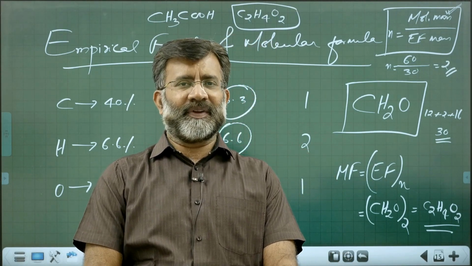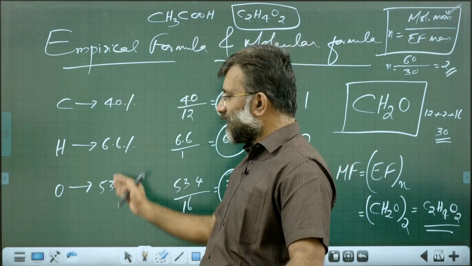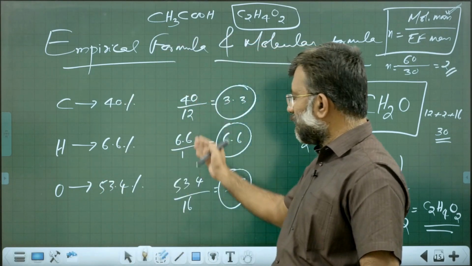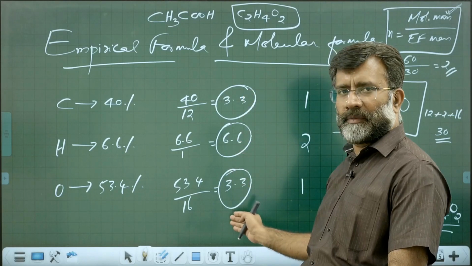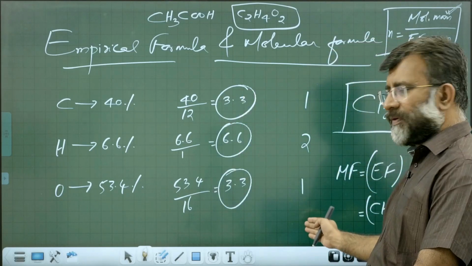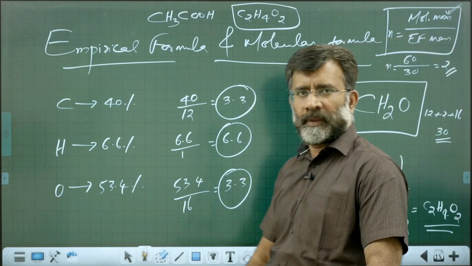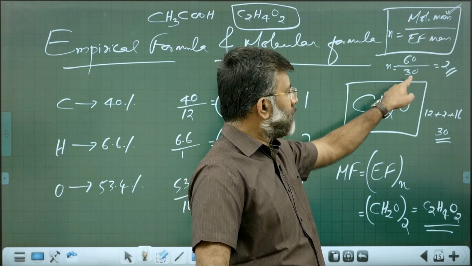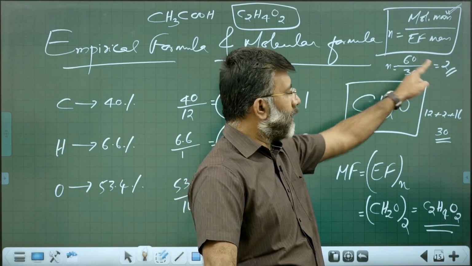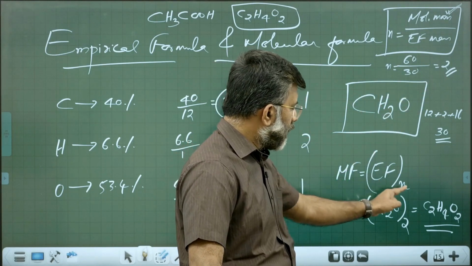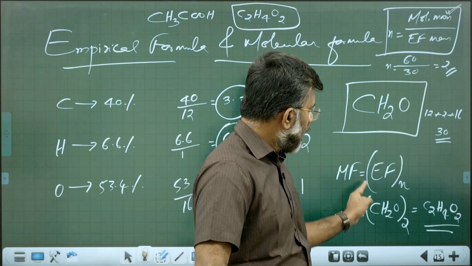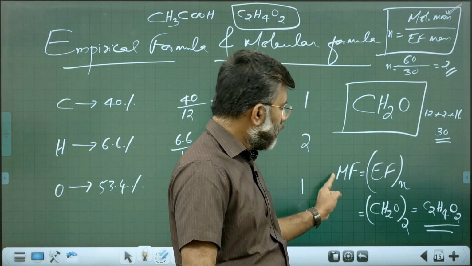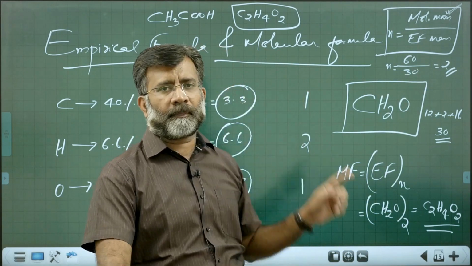So what all things we did? The percentage was given. Divided by atomic mass, we get the relative number of atoms. Make it into whole number figures. You get the empirical formula. And molar mass will be given in the question. So molar mass divided by empirical formula mass, you get n. Empirical formula taken n times, n equal to 2, you get a molecular formula.